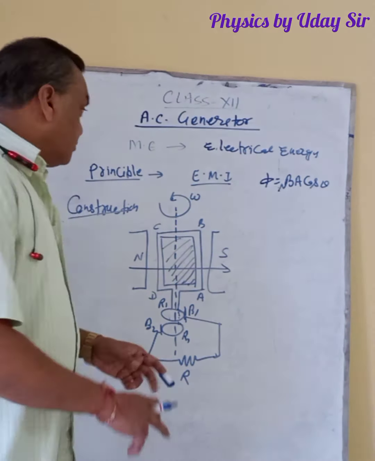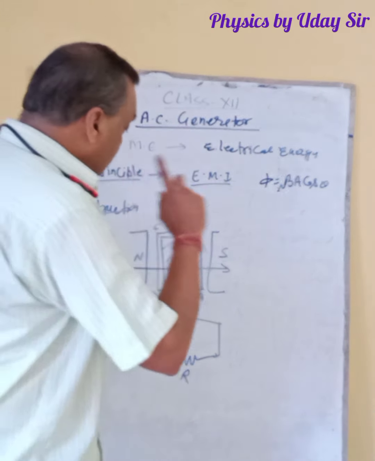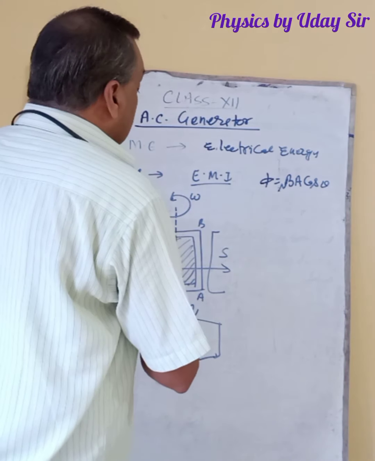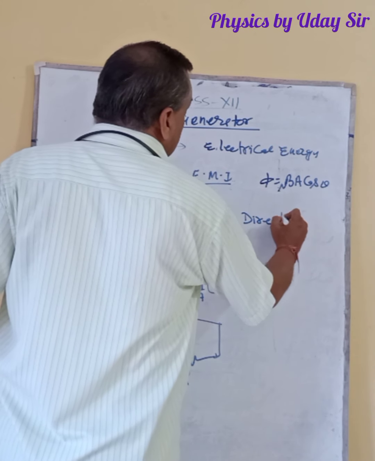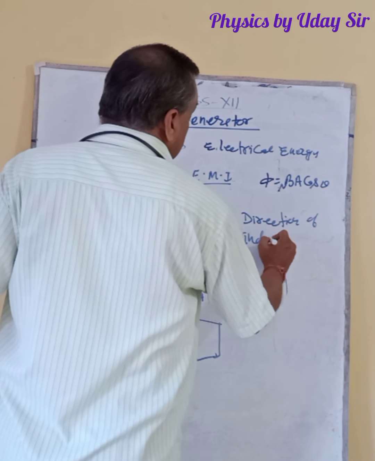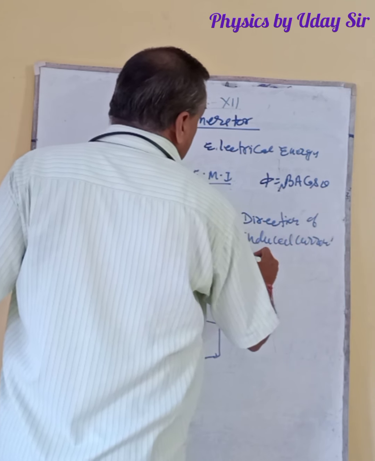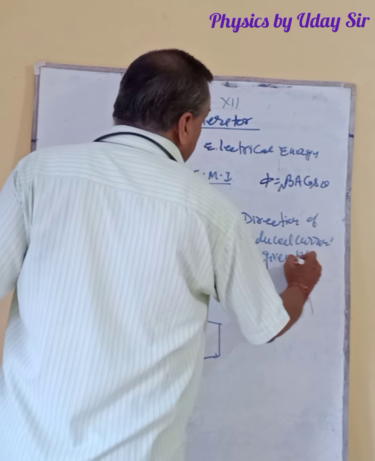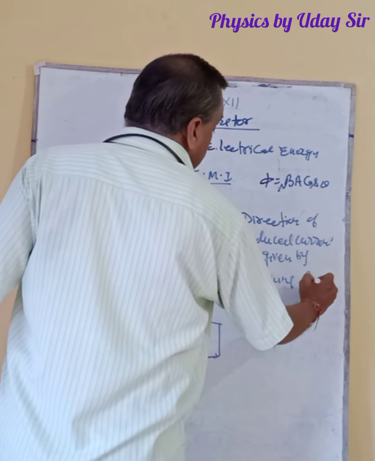So here there are N turns, and the coil ABCD is rotated in such a way. The direction of the induced current is given by Fleming's right hand rule.